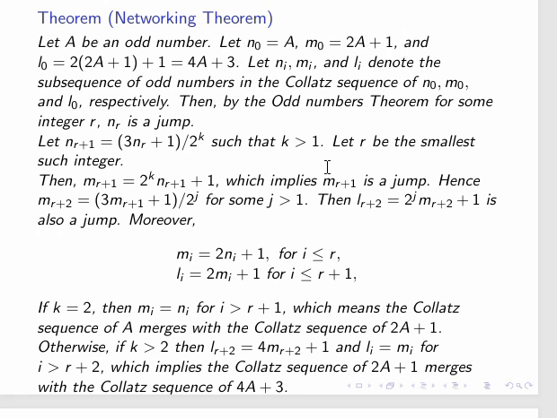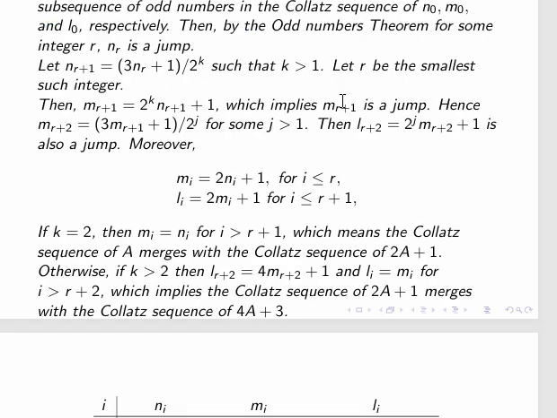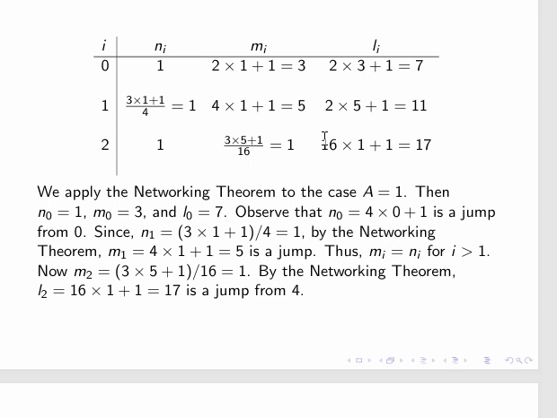We're not going to go into the proof of this theorem because it's there in the references. But let's look at an example. So we are going to look at the case when a is 1. So n0 is 1, then m0 is 2 into 1 plus 1, which is 3, then L0 is 2 into 3 plus 1 equal to 7. So A, 2A plus 1 and 2 into 3 plus 1. This is what this is, okay? But 1 is a jump, right? 1 is a jump, it is 4 into 0 plus 1, a jump from 0.